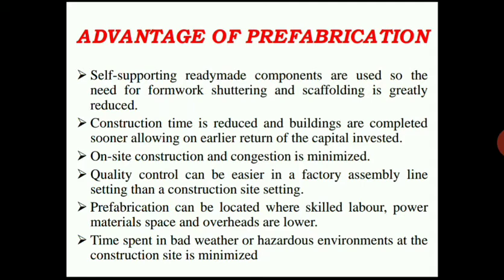So that particular cost we can save in the prefabricated system, because each and every work that would need shuttering, scaffolding and formwork has been done at the manufacturing site itself, so that cost can be minimized.